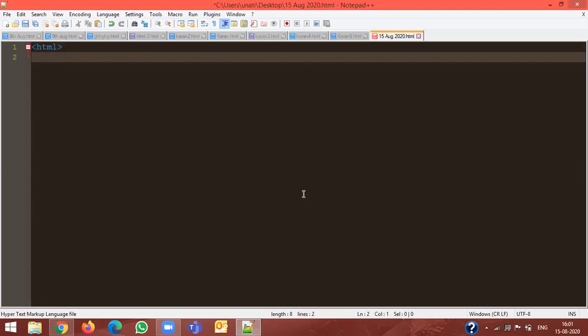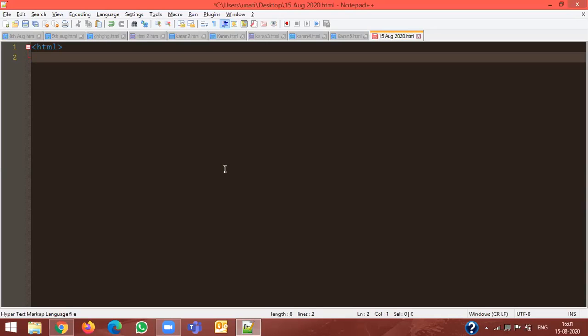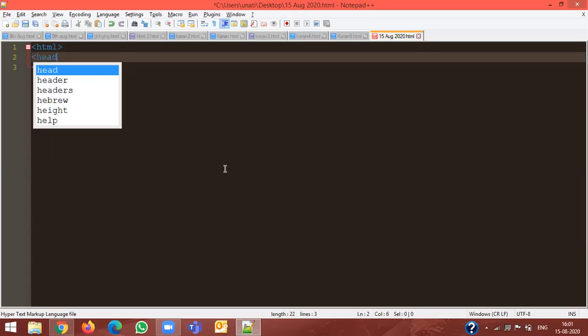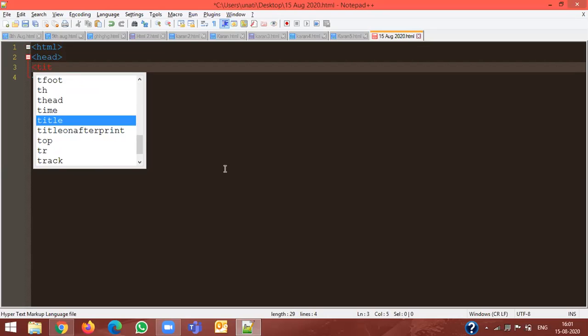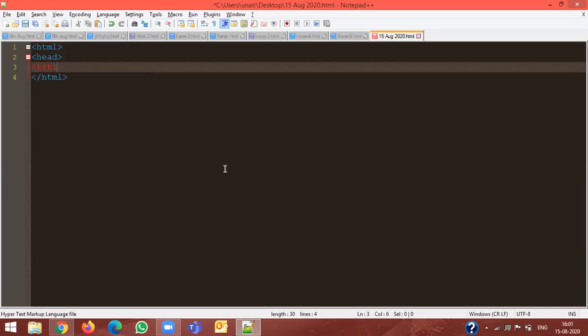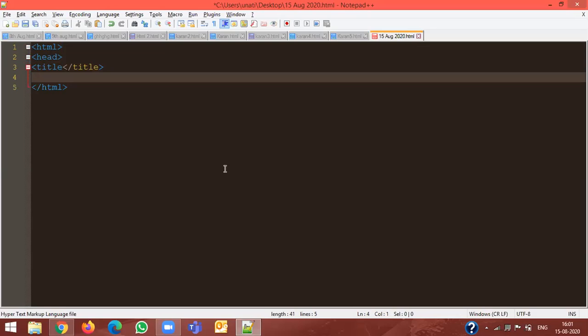Okay, if we have open HTML, then we will close the HTML tag also. And within that, we will have head tag. Head, we will close the head tag. Title, okay, we'll close the title. Let's close the head tag.